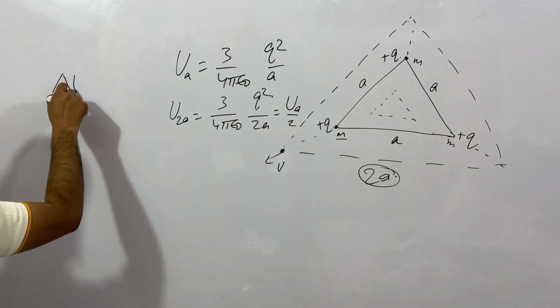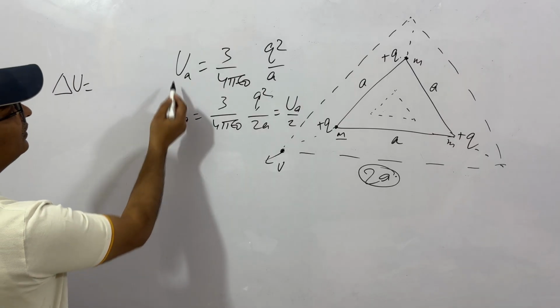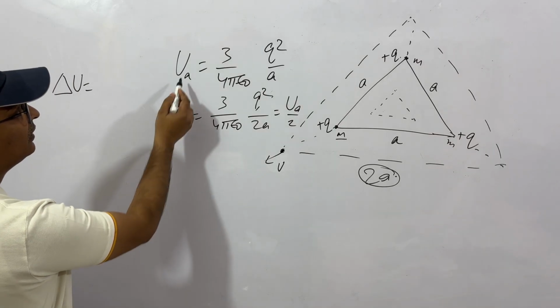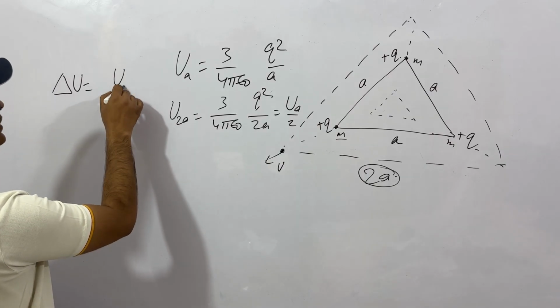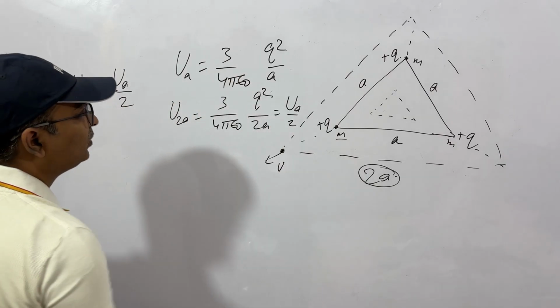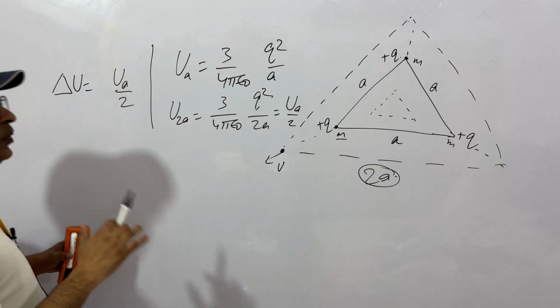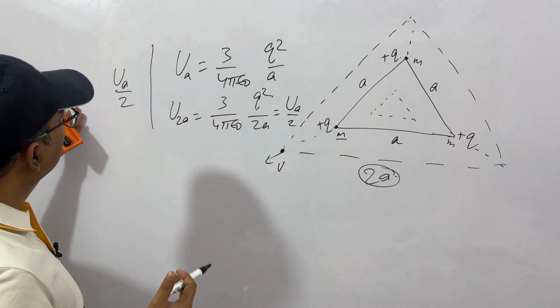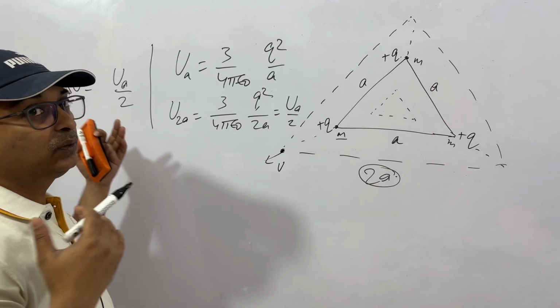So change in energy will be this minus this, clear? This minus this will be the change in energy, that is UA by 2, UA minus UA by 2. So this is the change in energy. Where will this energy go?